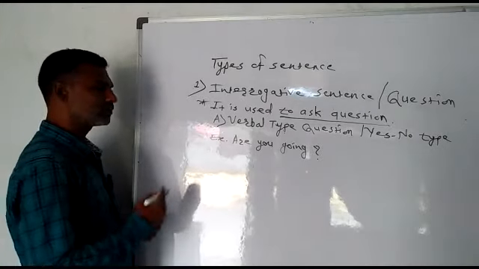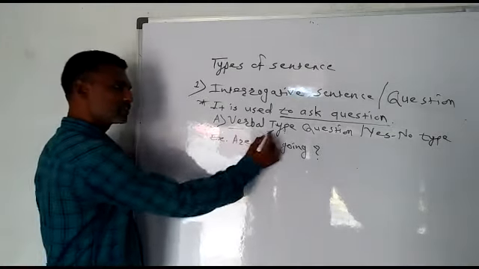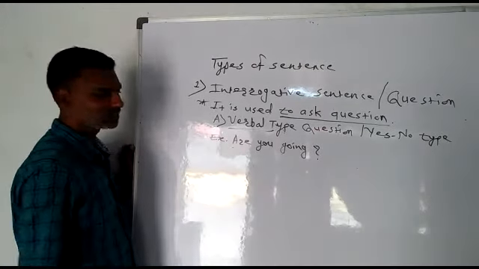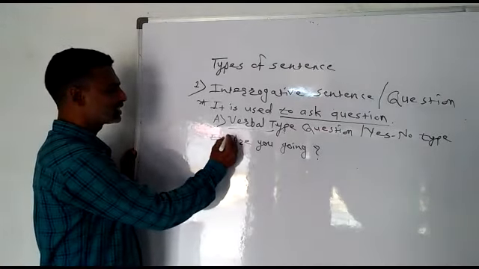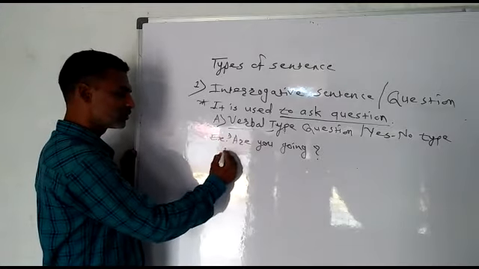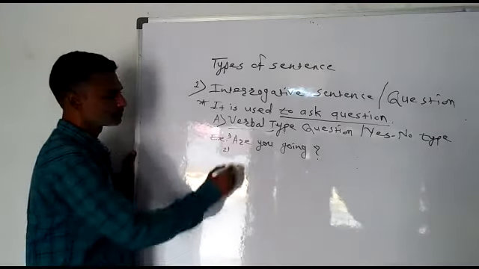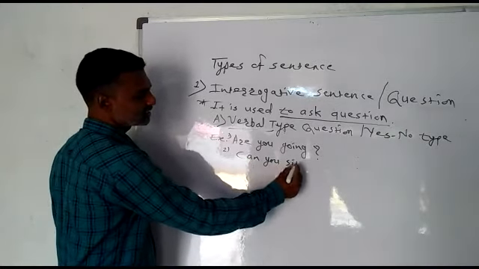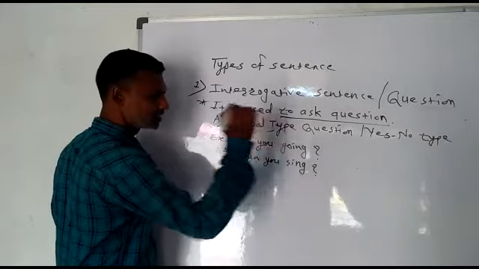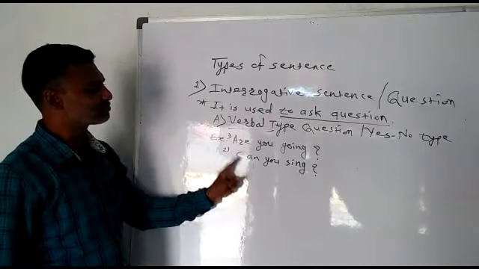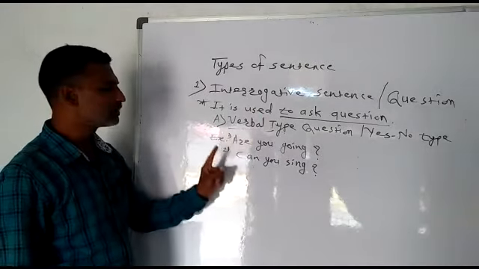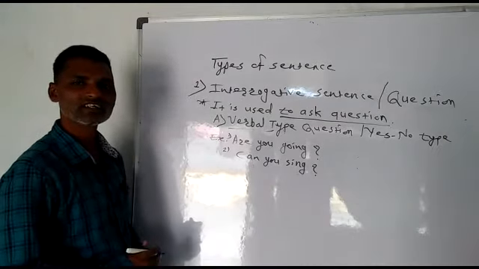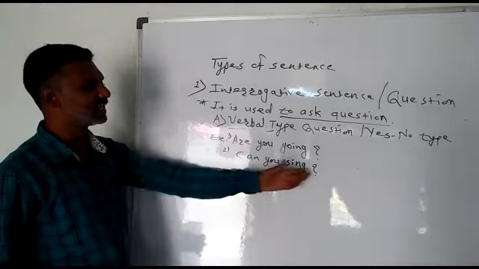So students, what you have to observe here: a verbal type question begins with a helping verb and ends with a question mark. Or let us take another example. Let us give number 1 to this question. Number 2, can you sing? Again, this is an example of a verbal type question because it begins with a helping verb, and it ends with a question mark.